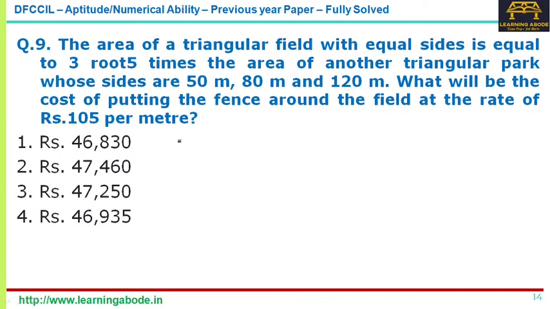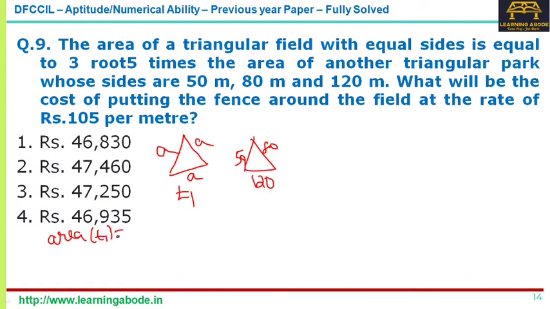Okay, next question, we have been given two triangles. One triangle where all three sides are equal, let's call it triangle T1, and there is another triangle where the sides are 50, 80 and 120, and it is given that the area of triangle T1 is 3√5 times the area of triangle T2. And first it is better to find the area of triangle T2 because we have all three sides given. So we can use the formula.